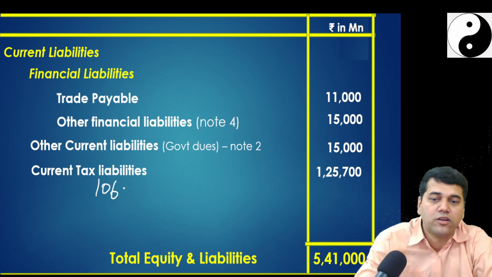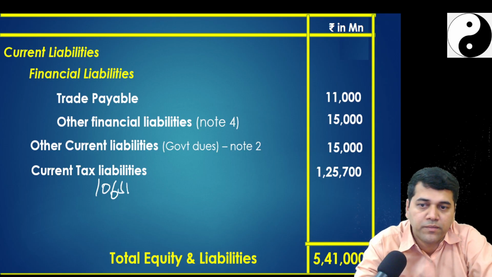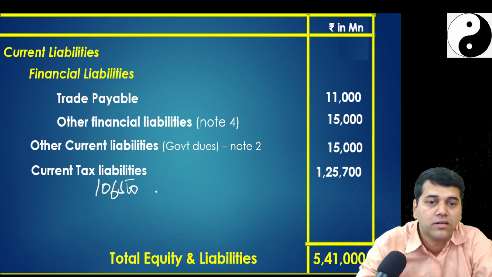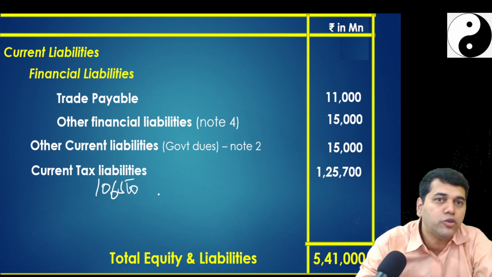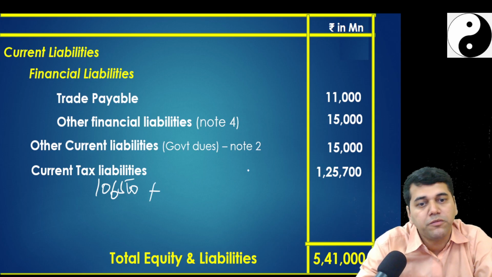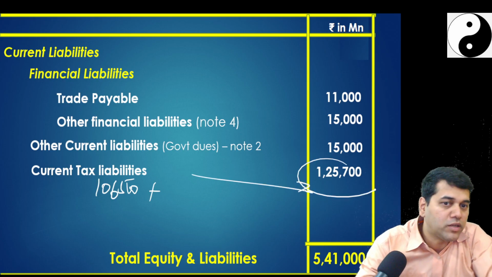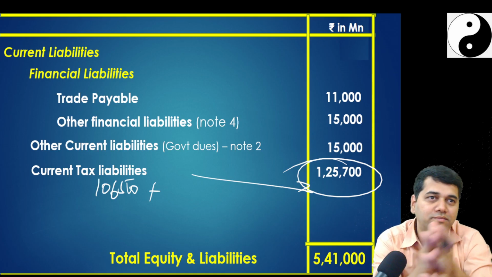How much is it right now? 6,500. In your revised P&L account, how much is there? 125,700. Did you pass any accounting entry? Yes. Tax expense account debit to tax liability, plus the difference between 125,700 and this. When you add, you get only this one, no? Perfect.